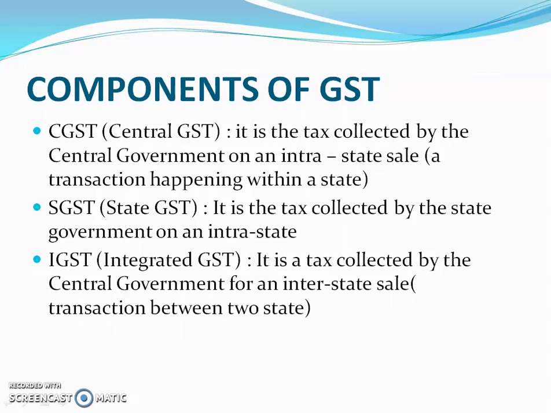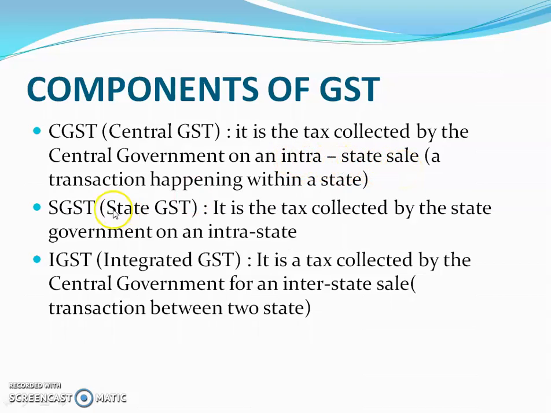Then components of GST. What are the components of GST? First one, CGST, that is Central Goods and Services Tax. It is the tax collected by the central government on an intra-state sale. What do you mean by intra-state sale?